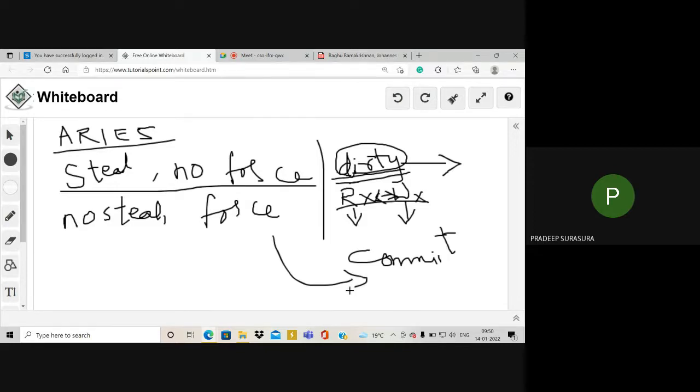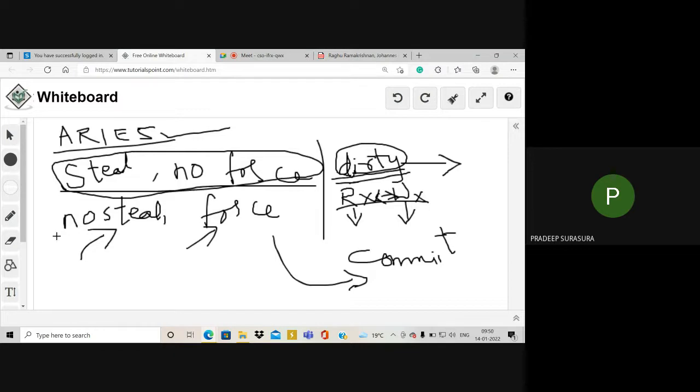Now the Aries algorithm works with these concepts: steal, no force; no steal, force. Data has been stolen, so do not force the data to commit. If data has not been stolen, then you can easily go with forcing the data to commit. So based on these two concepts, your Aries algorithm works.